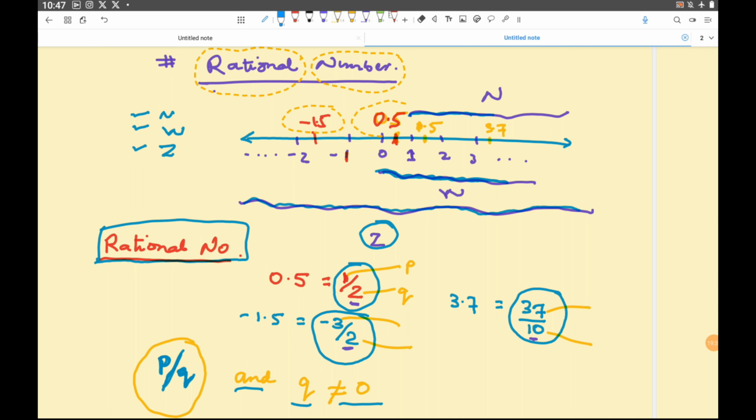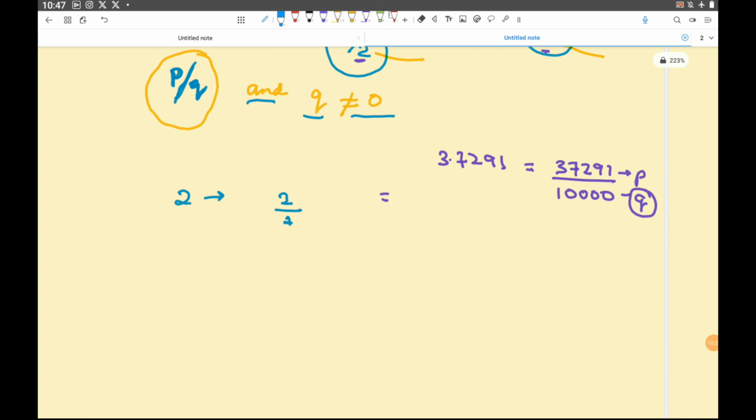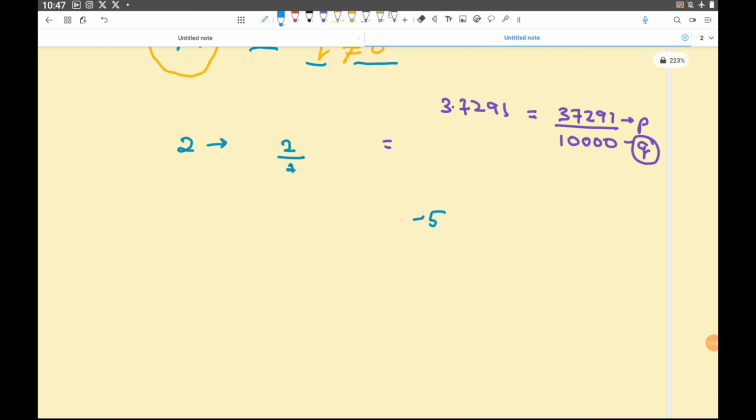For example, if I say -5, is it an integer? Yes, it is an integer. But is it a rational number also? Yes, because -5 can be written as -5 divided by 1. This is a rational number.